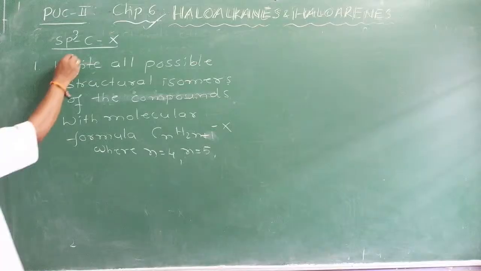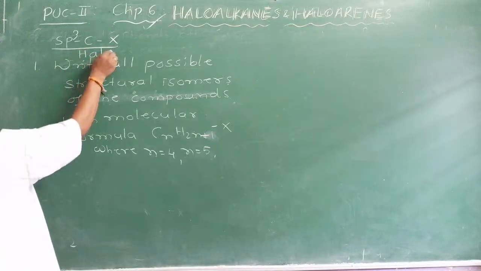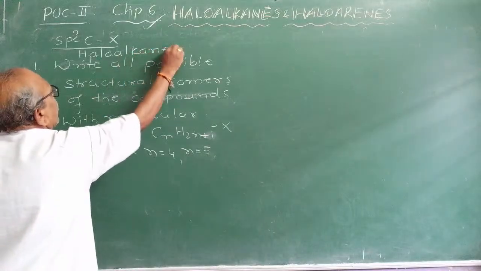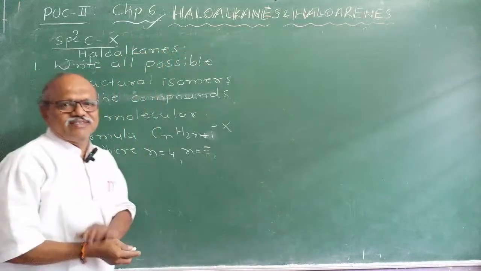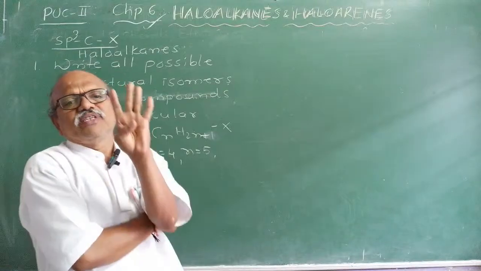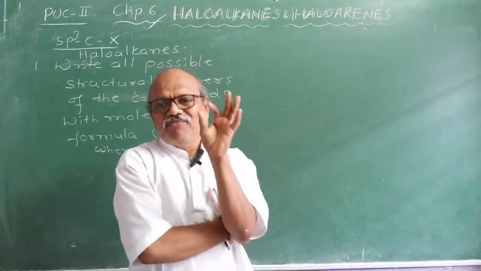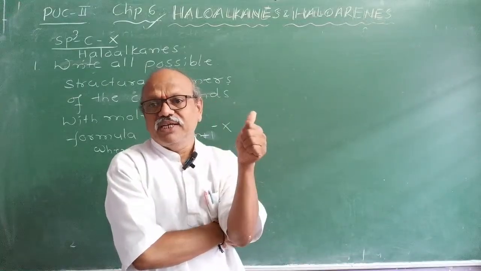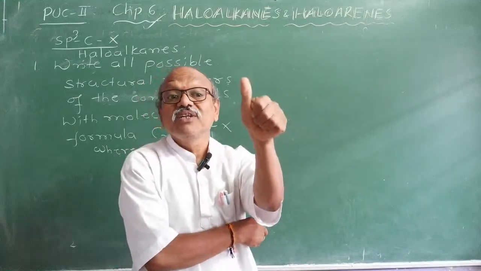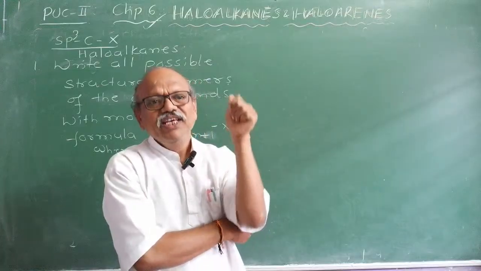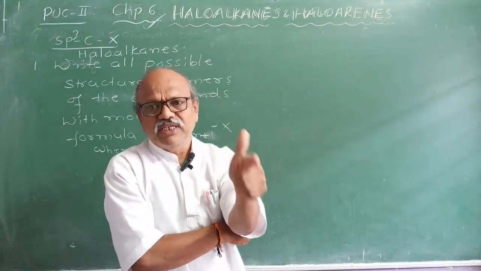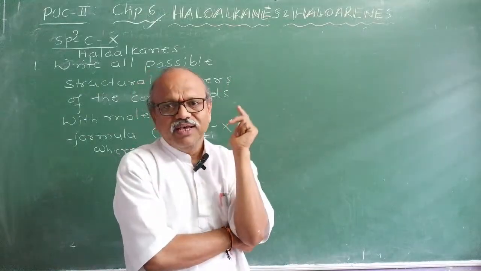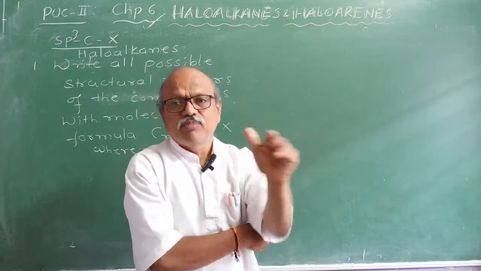Generally, haloalkanes, what is the general formula of haloalkanes? I said that haloalkanes is a homologous series. What is homologous series? It is the family of closely related organic compounds which are represented by the general formula. Each member of the series differs by a CH2 group. They will have identical chemical properties and regular gradation in their physical properties.